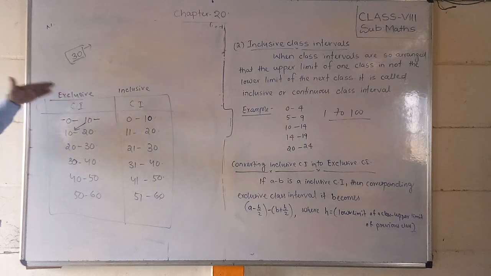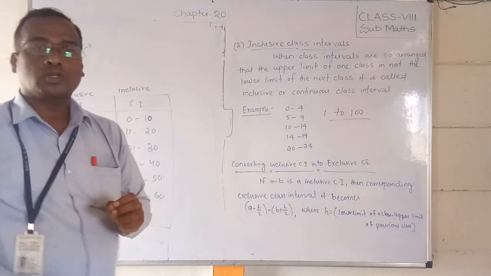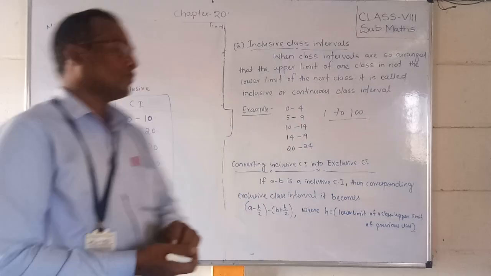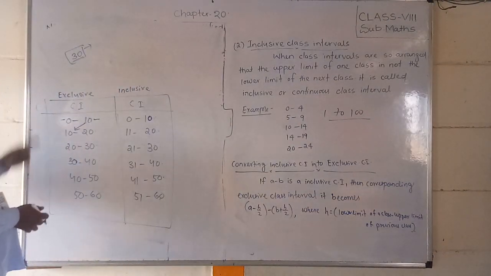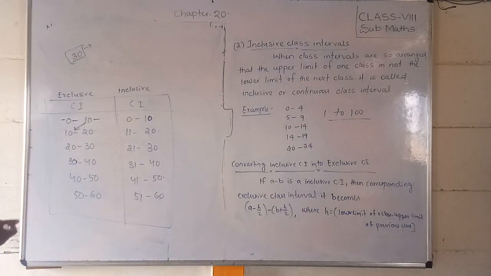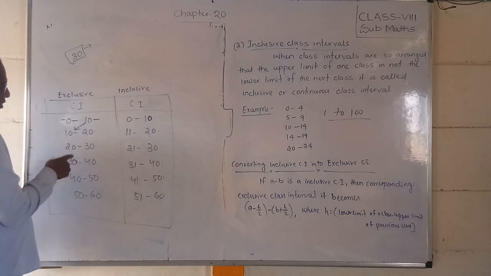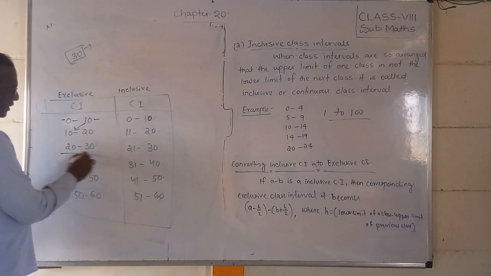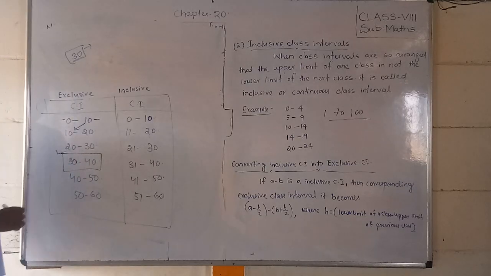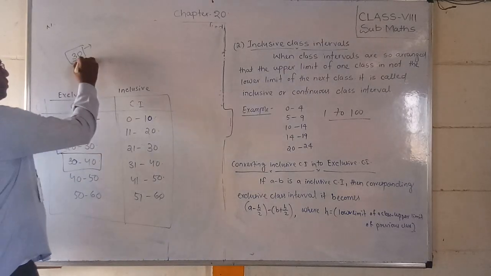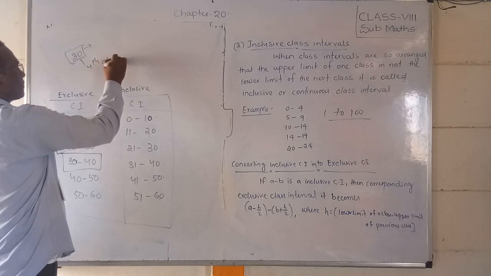So 30 belongs to this class, the fourth class.